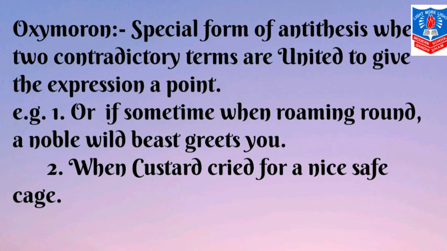Oxymoron, a special form of antithesis where two contradictory terms are united to give the expression a point. Or if something, when roaming round, a noble wild beast greets you. In this example, the opposite words noble and wild have been used. Second example, when Custard cried for a nice safe cage, the opposite words safe and cage are used.